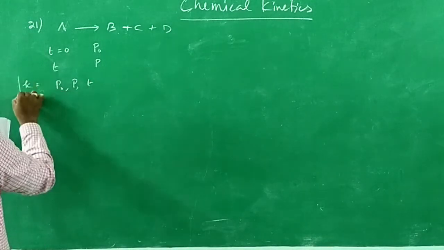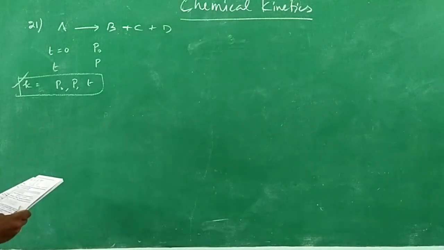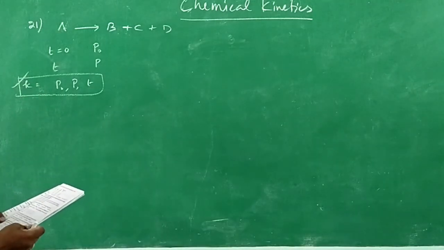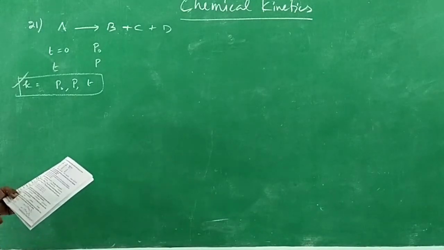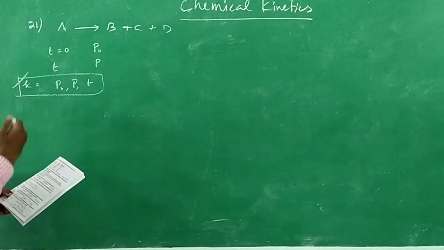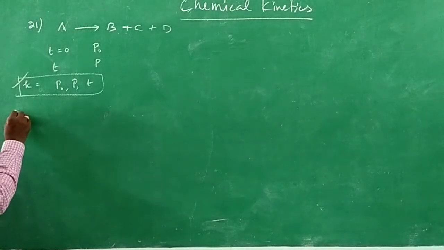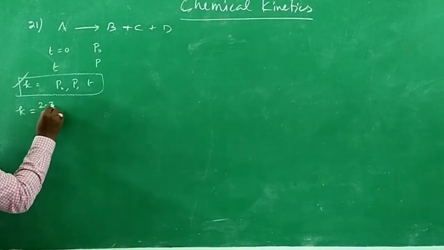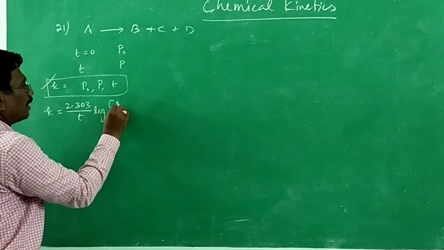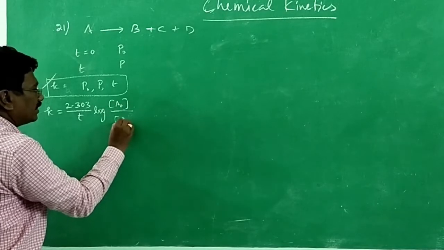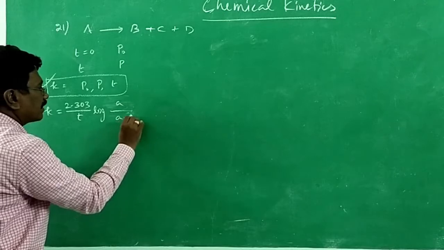It is considered as a first order reaction. So for a first order reaction, rate constant K is equal to 2.303 by t log A naught by A, or in other words, a by a minus x.